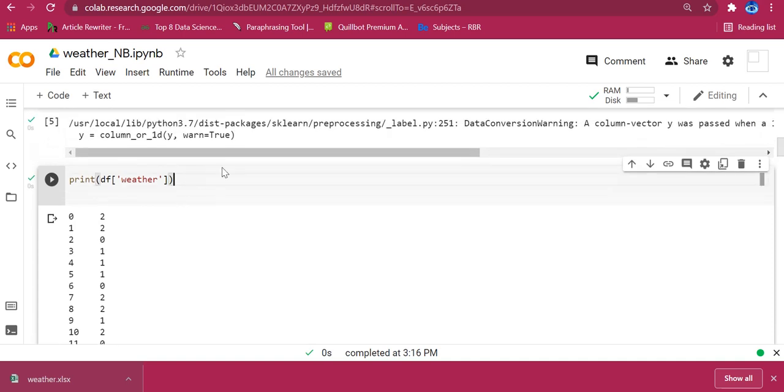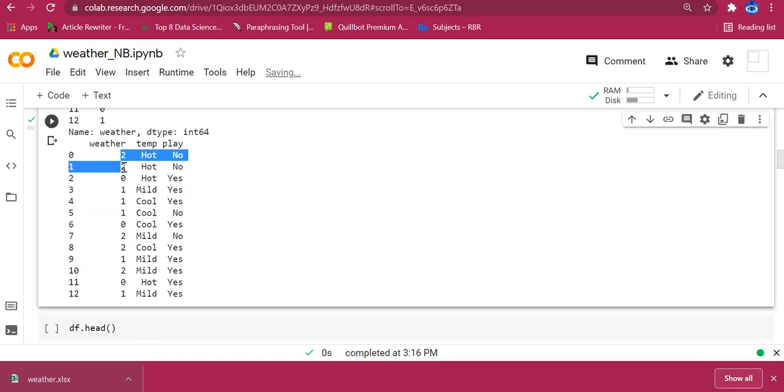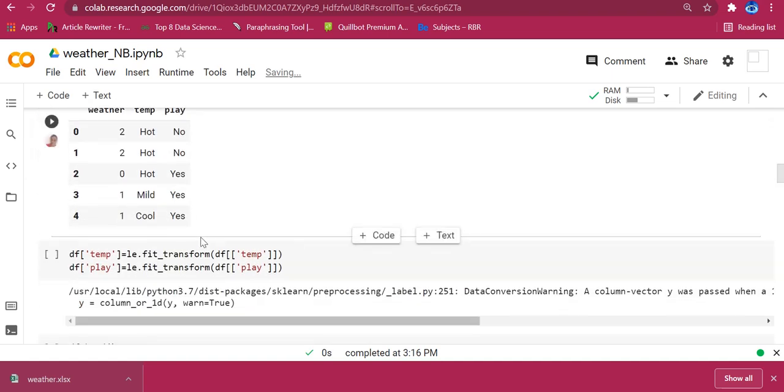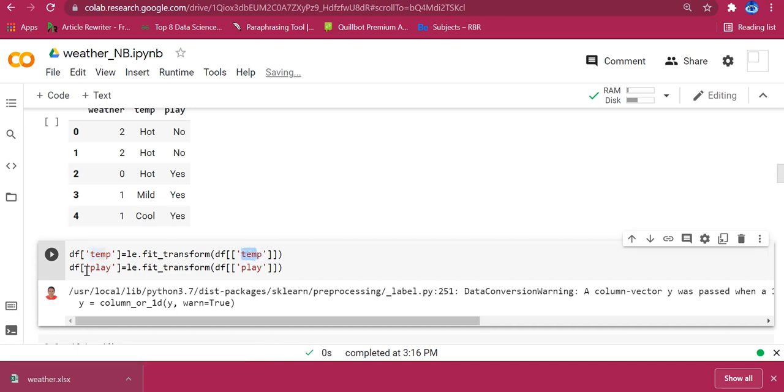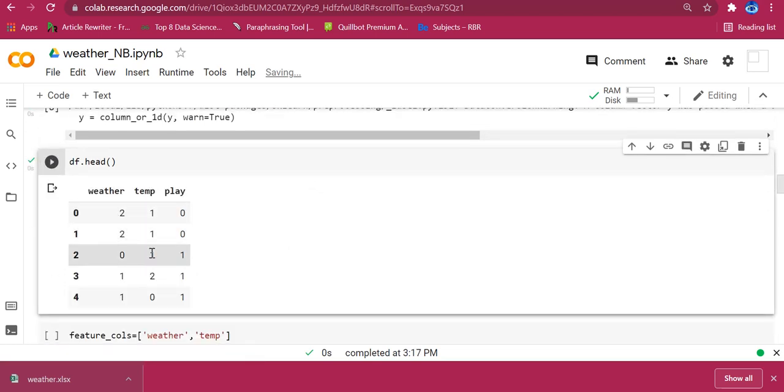You can check our complete dataset. Only the weather column has been changed, and the remaining two remain as they are. So we need to convert these text data also. In the next step, I am going to convert my temperature value and the play value. Now all the values have been converted. If I view the head, all the text data is converted to numerical form.